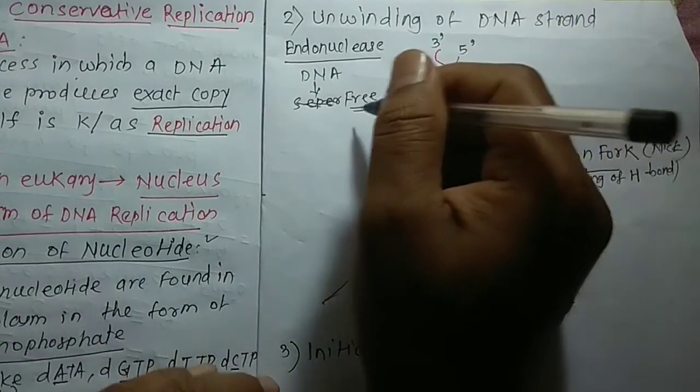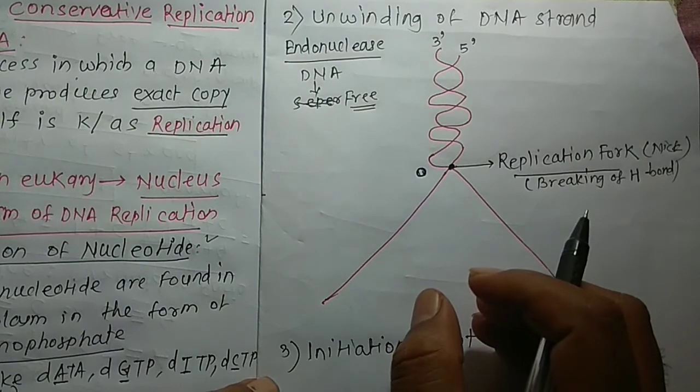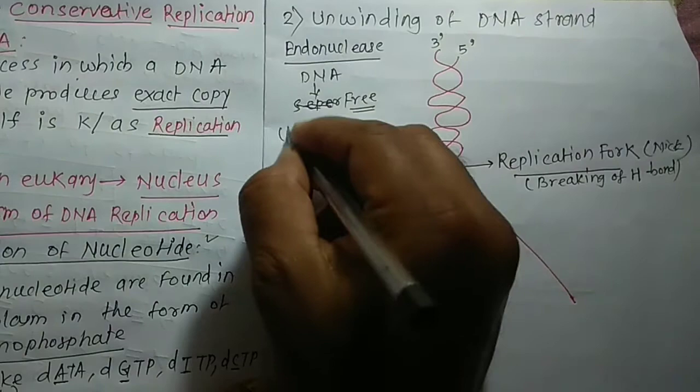And this free strand is unwound using the enzyme called the helicase enzyme.